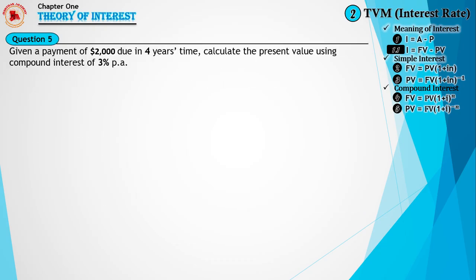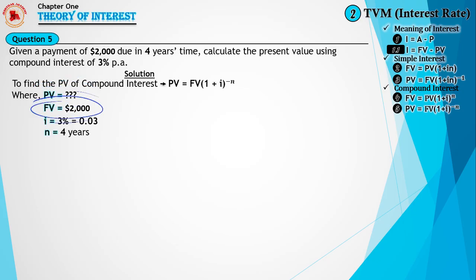Now to question 5. Given a payment of $2,000 due in 4 years' time, we have to calculate the present value using compound interest of 3% per annum. Now to solve this, it is clear from the question that we are to use compound interest. But note that in questions where it is not stated if the interest is simple or compound, we will use compound interest, as it is compulsory to state that the interest is simple in order for us to use simple interest. Now to solve this question, we have to find the present value of compound interest using the formula PV = FV(1 + i)^-n, where PV is unknown, that's what we are looking for, and FV is equal to $2,000, i is equal to 3%, which is expressed decimally as 0.03, and n is equal to 4 years.